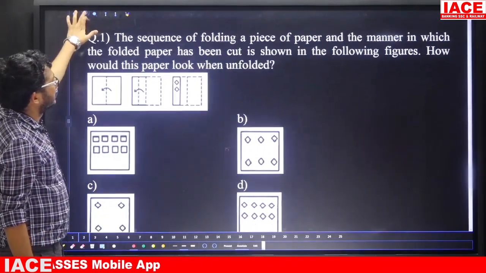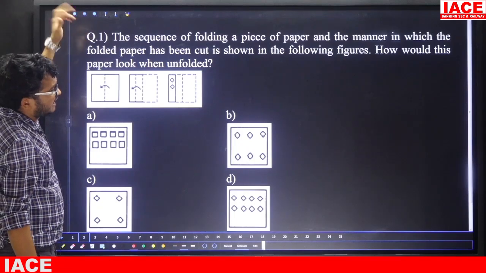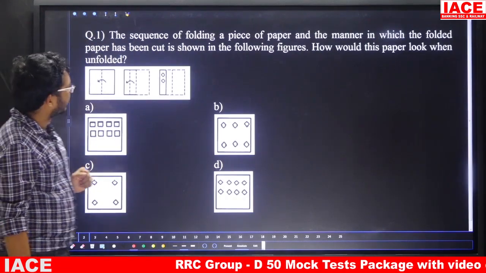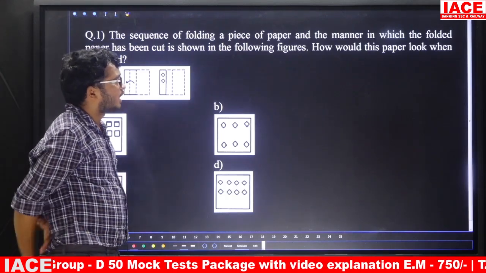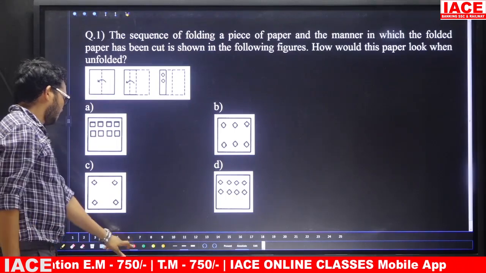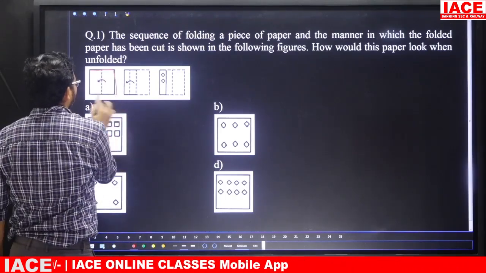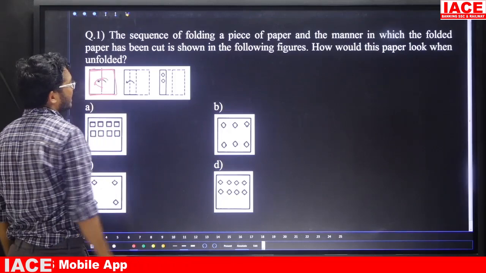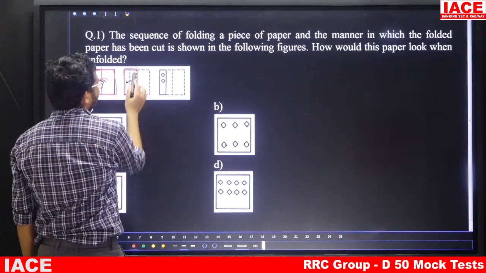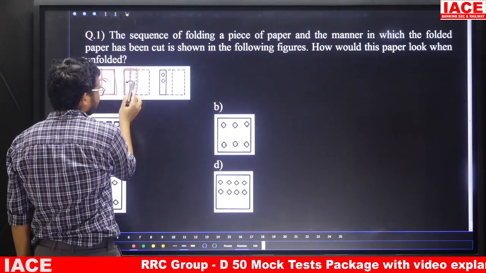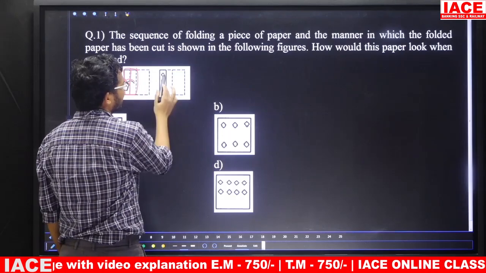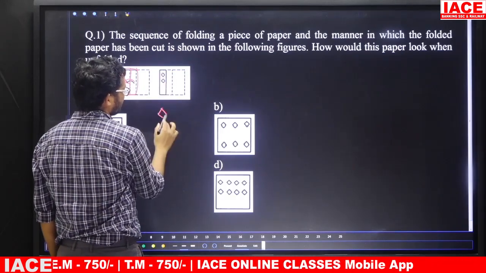Question number 1. The sequence of folding a piece of paper and the manner in which the folded paper has been cut is shown in the following figures. How would this paper look when it is unfolded? Now, this one is our paper, it is divided into two parts, right is folded to left. Again this left part is divided into two parts, left is folded again to this left corner. Now we are having only this one, and here two rhombus shape cuts are given.